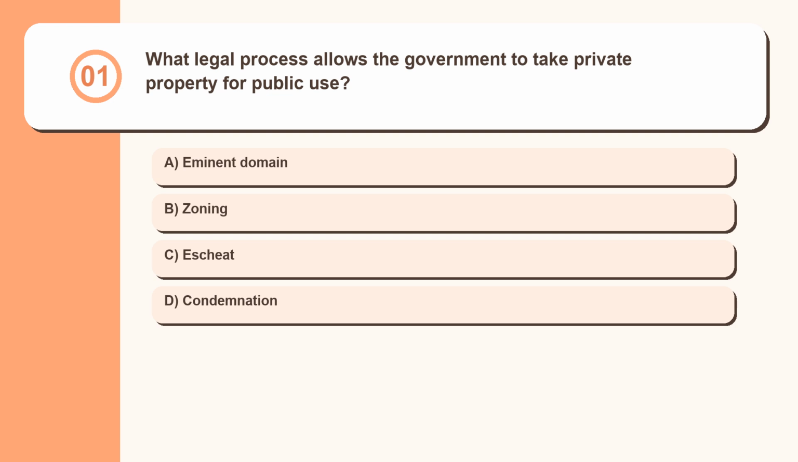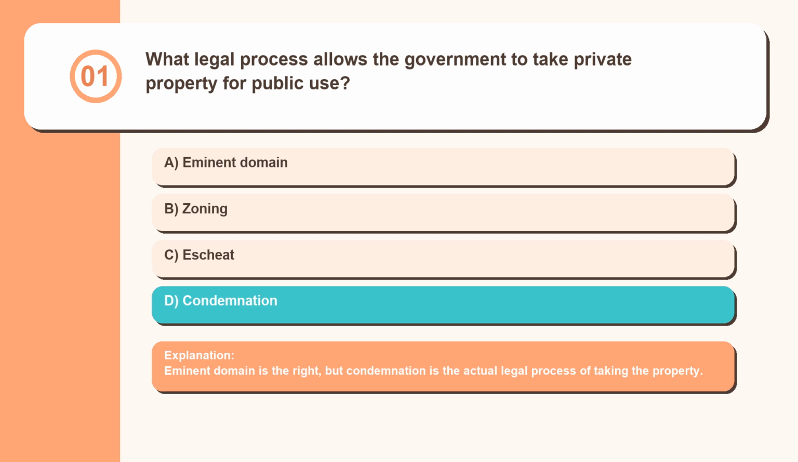Question 1. What legal process allows the government to take private property for public use? Eminent domain, zoning, escheat, condemnation. Eminent domain is the right, but condemnation is the actual legal process of taking the property.